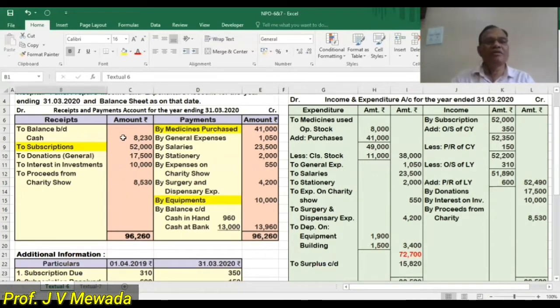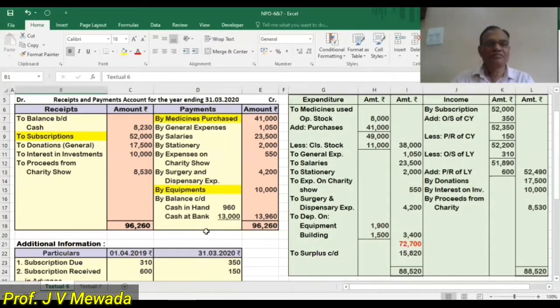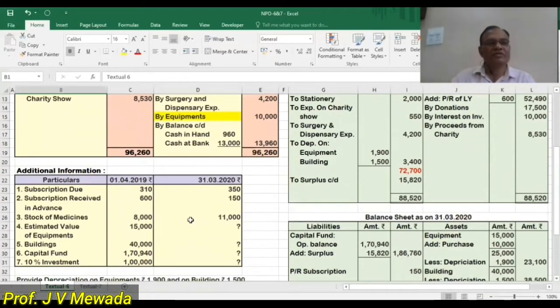At the beginning of the year, we were only having cash balance, but at the end of the year, we are having both cash and bank balance. Then we are given these adjustments. We are given the balances on the first day of the year, that is on 1st April 2019, and the last day of the year, that is 31st March 2020. So for subscription, we are having all the adjustments. Subscription due is subscription outstanding of the last year and outstanding of the current year. And subscription received in advance is subscription pre-received of the last year and of the current year. So we are having all 4 adjustments of subscription.